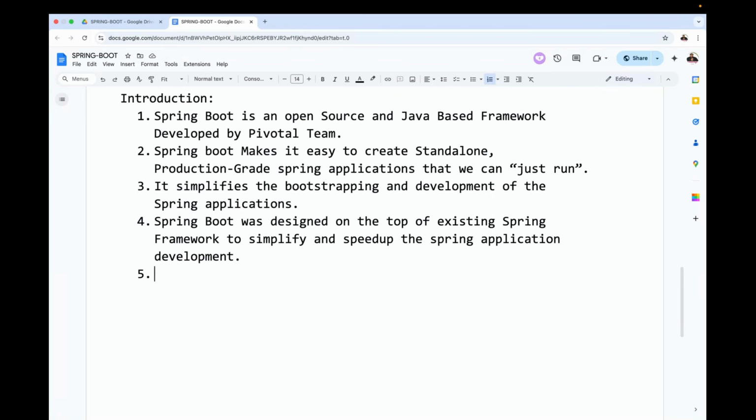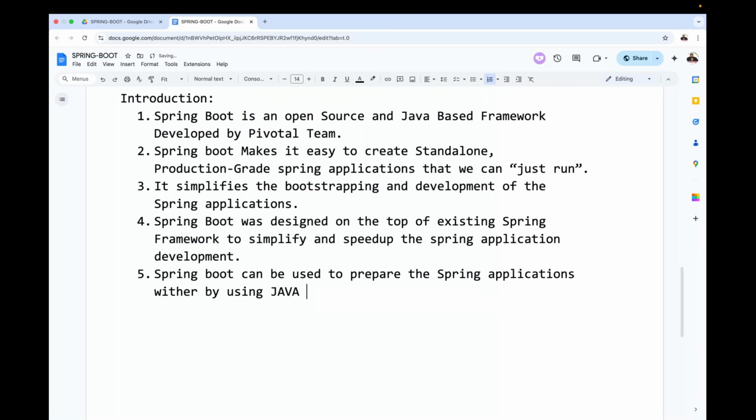Spring Boot can be used to prepare the Spring applications either by using Java or by using Groovy.